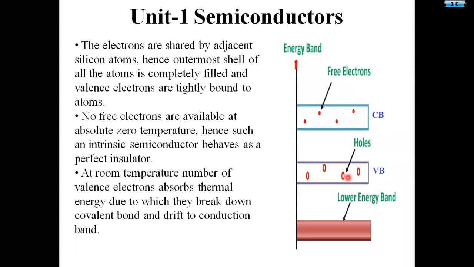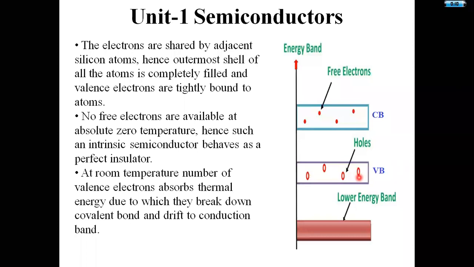Let us assume that we have 100 electrons in the valence band. These electrons shift towards the conduction band. Assume the number of free electrons in the conduction band is 100. Then 100 holes get created in the valence band. Like that, the concentration of electrons and holes are equal.